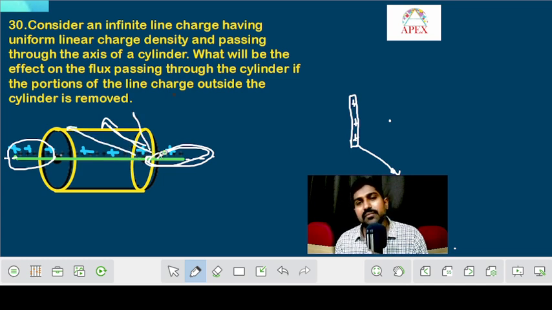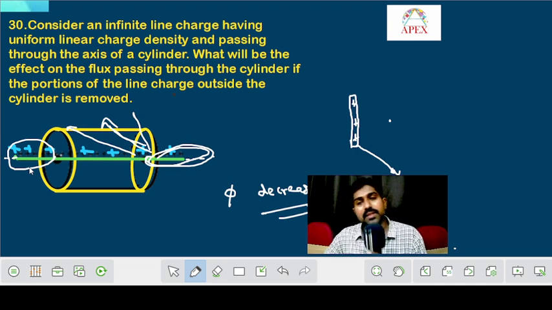So if we remove these two parts, then definitely the electric flux due to these two parts will be removed. So definitely flux will decrease if these particular parts are removed.